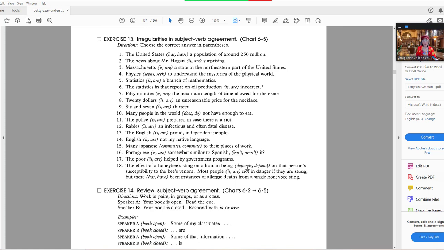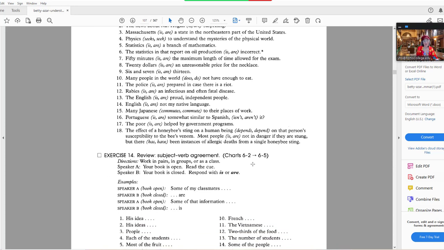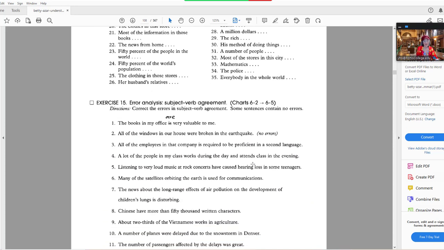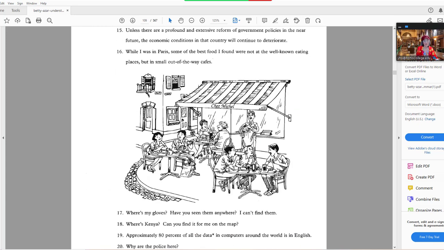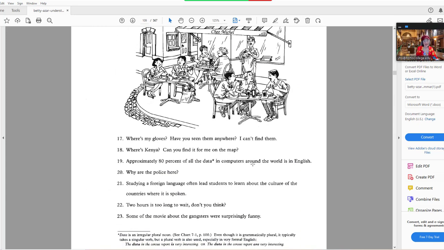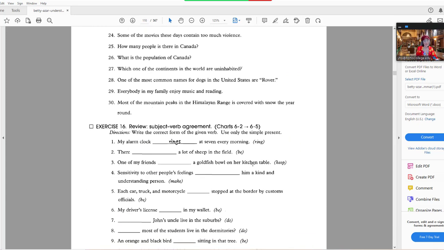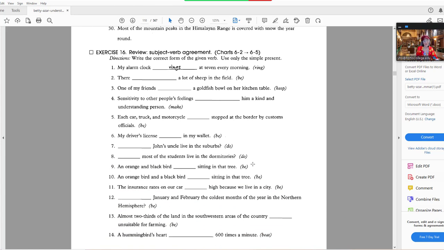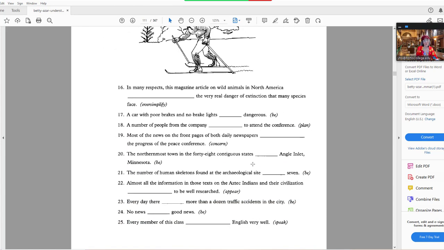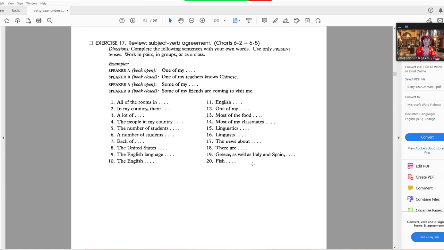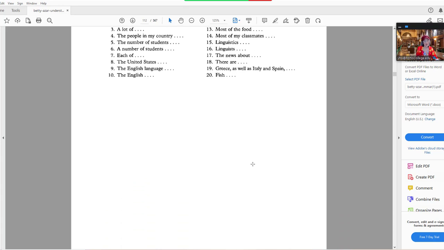Most people are, because you have a plural verb. So now you understand how you do subject-verb agreement. And here you can do this. In my class, when I used to teach face-to-face, we used to go over all of this one by one, and we would play games and see who could, kind of like Jeopardy. And it used to be a lot of fun.